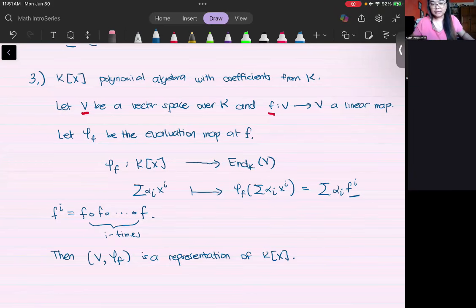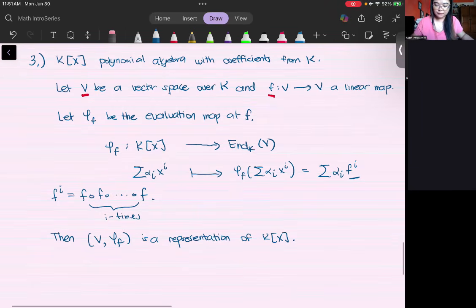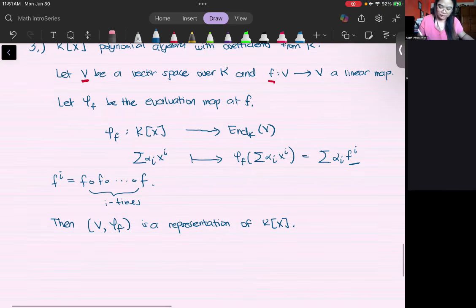Okay, so this is the last example, but to motivate us to what I was talking about earlier about modules. So let's say I have this vector space, this evaluation map, and I would define, okay, this is a different thing.